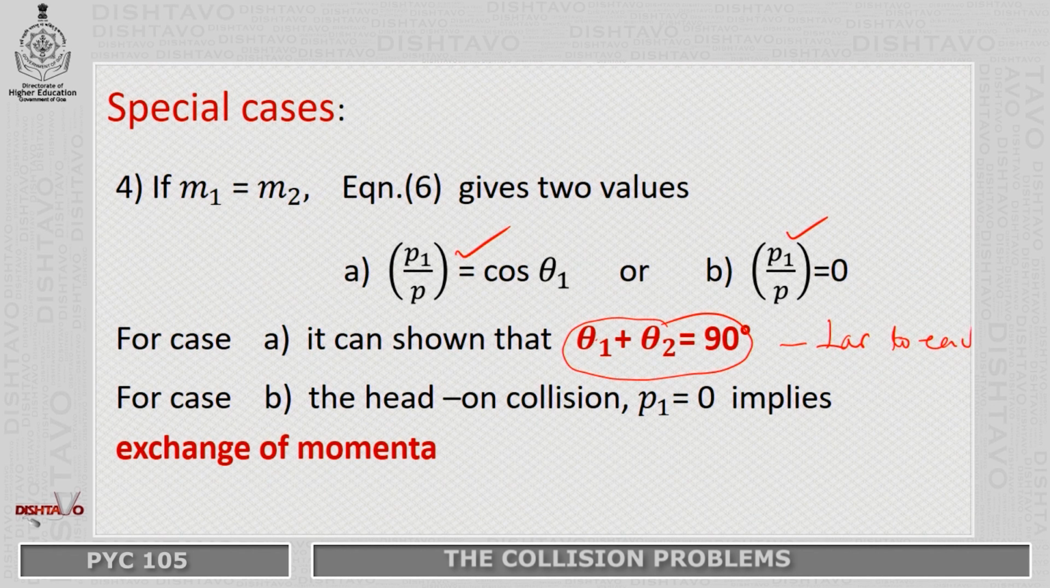For case B, the head-on collision, P1 is equal to 0, which implies exchange of momentum, as the masses are exactly equal. What happens is that this particle will exchange its momentum with this, and this will start moving with the same momentum. Initially this was at rest, this second particle hits, this comes to a rest and this moves with the same momentum. Therefore, there is an exchange of momentum.